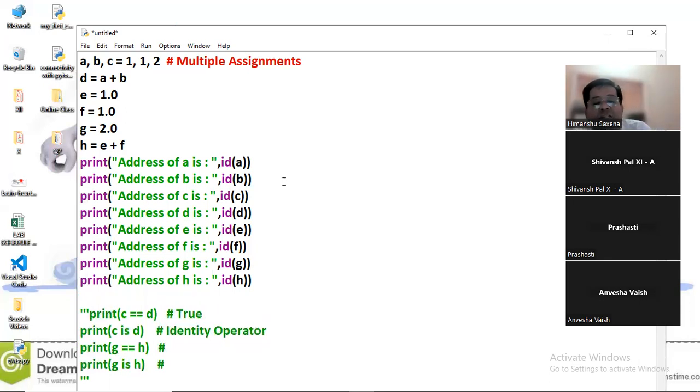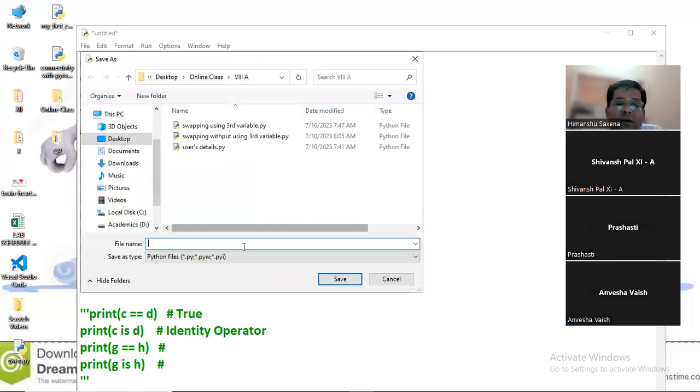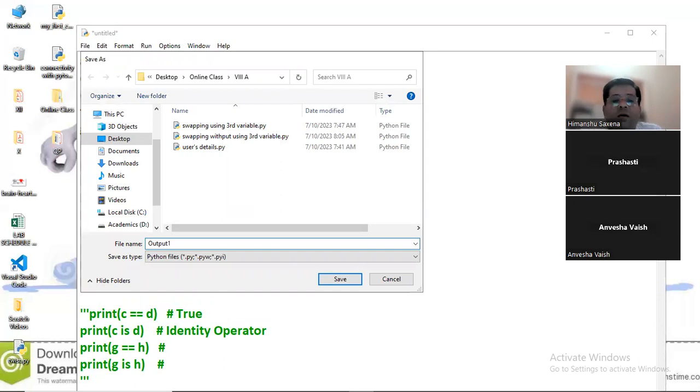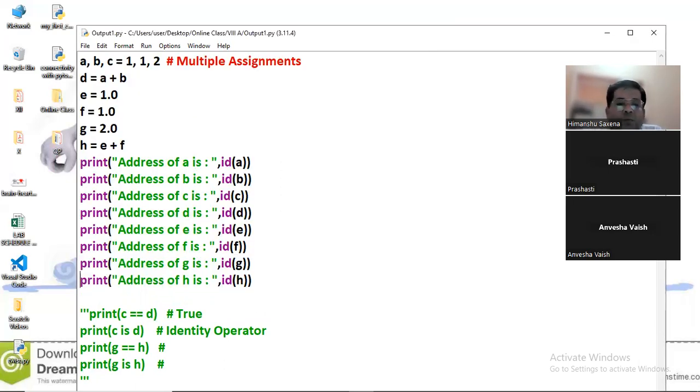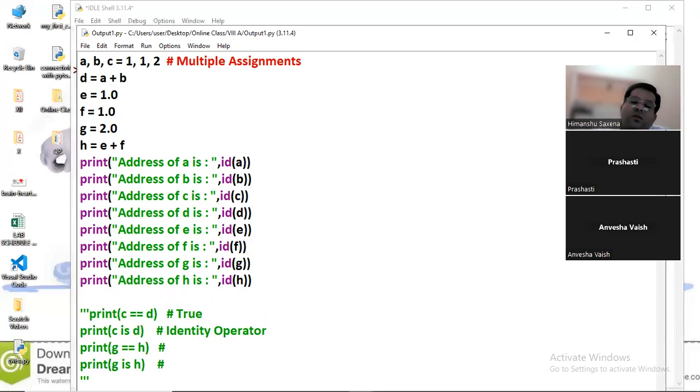So quickly I'm saving this program here, and I'm saving it with the name output 1. I just want to see how the result will come. All the variables' memory locations I'm displaying on the screen. So let us see quickly how this will come on the screen.